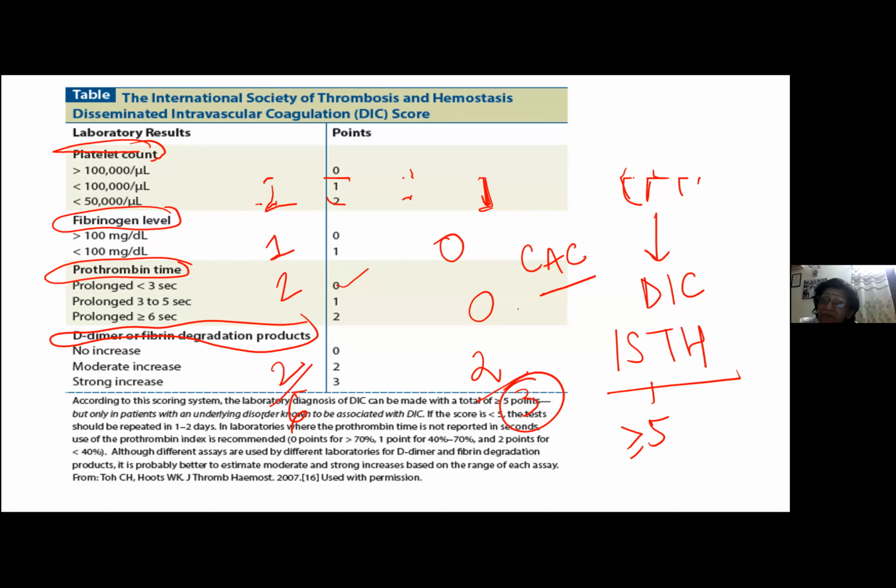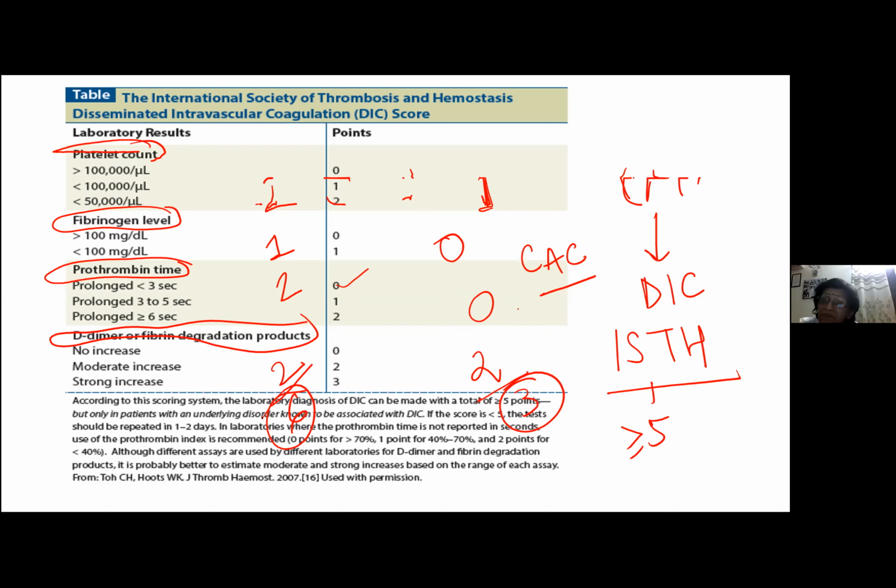Everybody should remember, every patient of CAC, you should try doing this score, because any patient of CAC can progress into DIC. So you should not miss these cases. Everybody clear with this? Yes. So that's ISTH scoring for DIC, which should be done in all CAC patients.